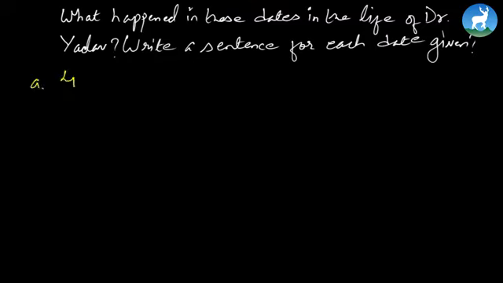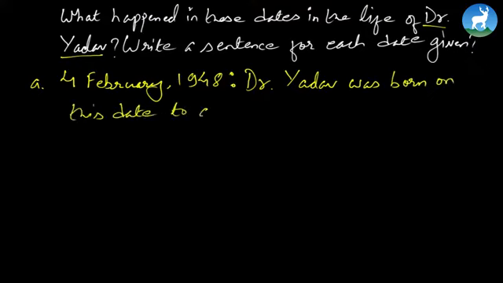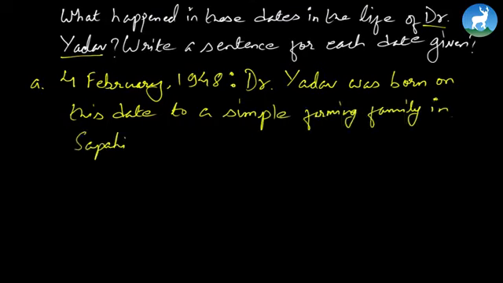So how about 4 February 1948? What happened on this particular date? Because the heading is, okay, we're dealing with Dr. Yadav, so you can refer to the president as Dr. Yadav, alright? So you can write, Dr. Yadav was born on this date to a simple farming family in Sipahi village of Dhanusa district.